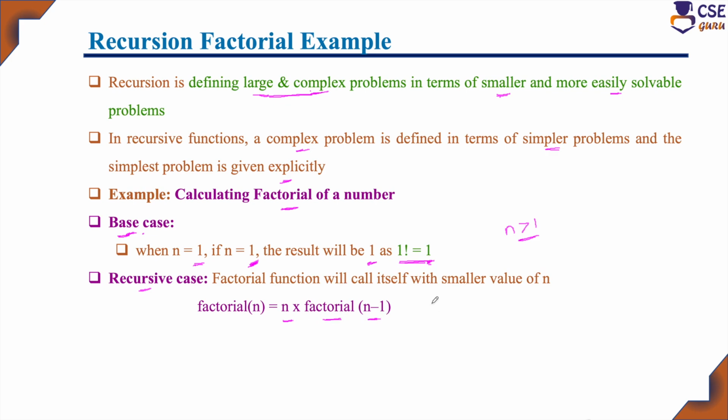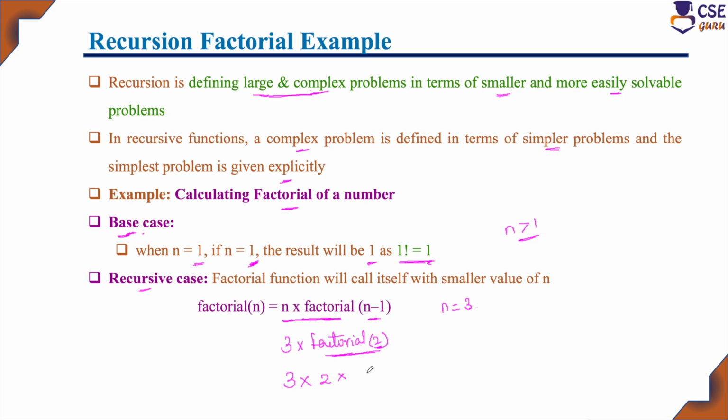For example, if n is given as 3, so 3 into factorial of 3 minus 1, which is 2. Again, with this value 2, the recursive function factorial is called. In the next recursive call, for factorial of 2, this is n into factorial of n minus 1. What is n here? You have to consider n as 2.